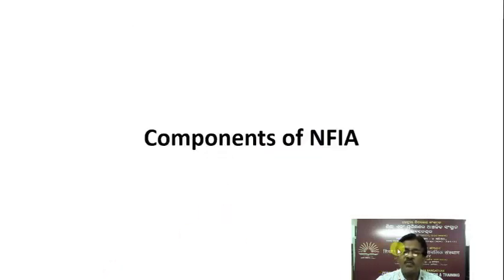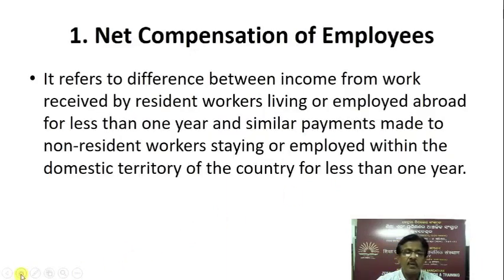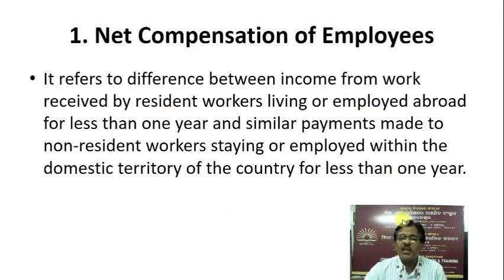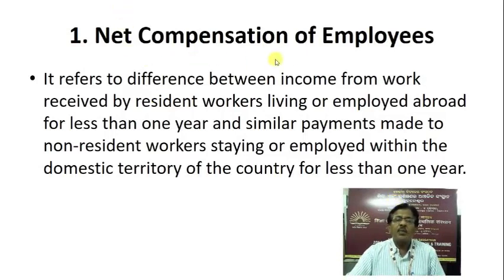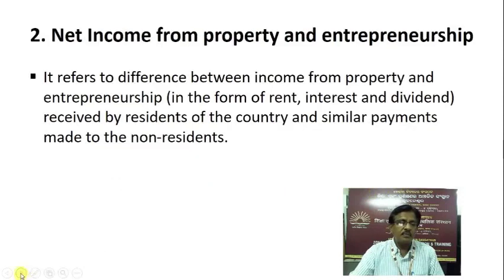Then components of net factor income from abroad. The first component is the net compensation of employees. It refers to the difference between income from work received by resident workers living or employed abroad for less than 1 year and similar payments made to non-resident workers staying or employed within the domestic territory of the country for less than 1 year.